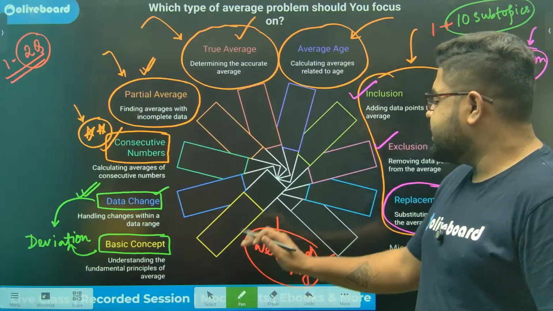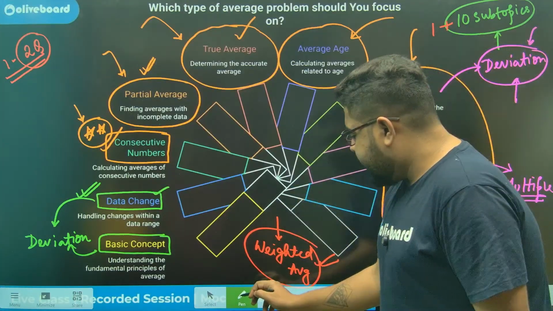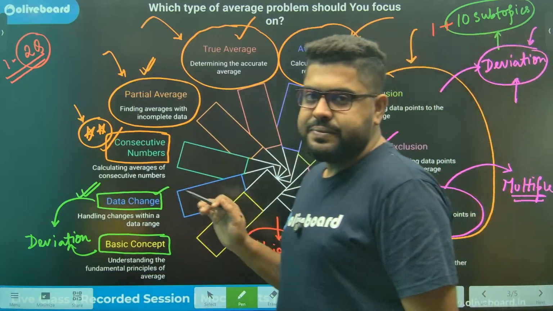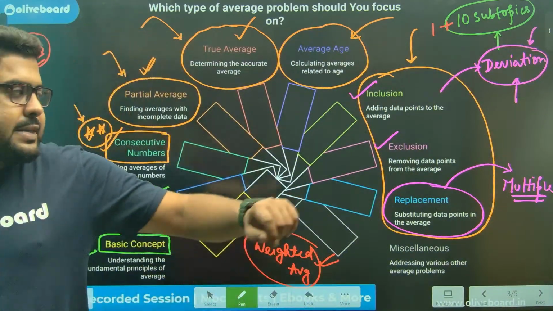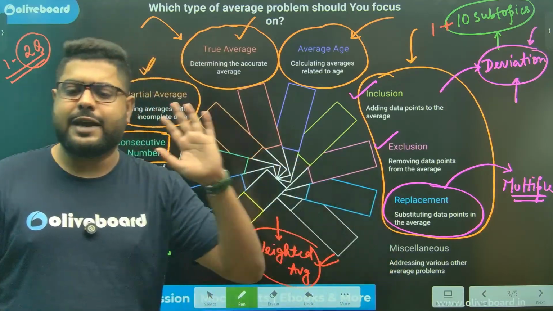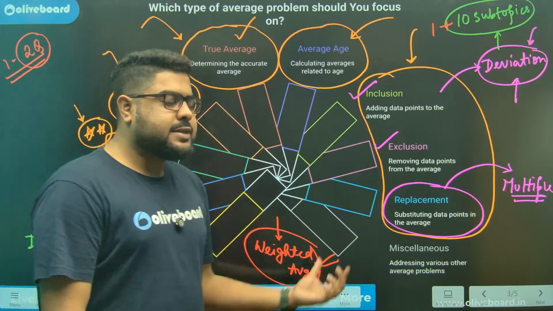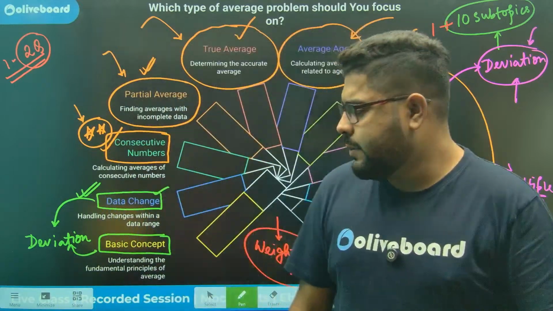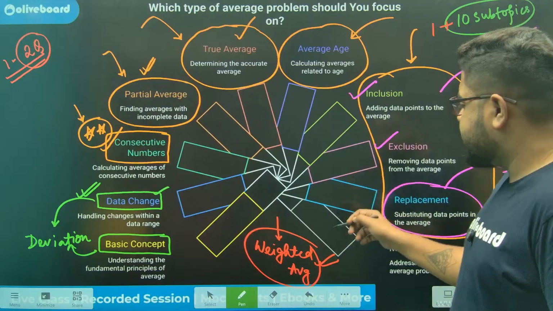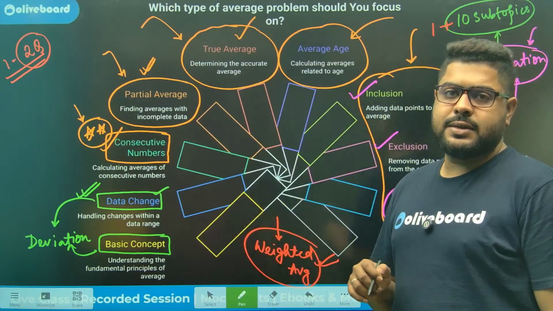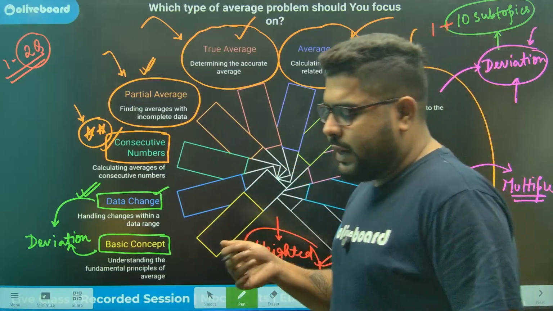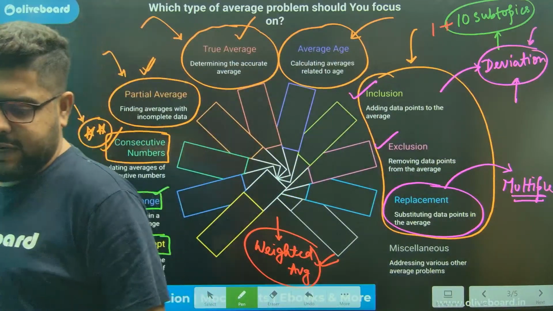Now weighted average is tricky. Tricky means it is sometimes very, very easy, nothing can be easier. Sometimes it is very tricky. Why? Please understand, because everything depends on the values given. The values sometimes might give you a little problem with your calculations. Calculations can get a bit messy, sir. It is definitely a possibility. Now, what is to be done in that case?